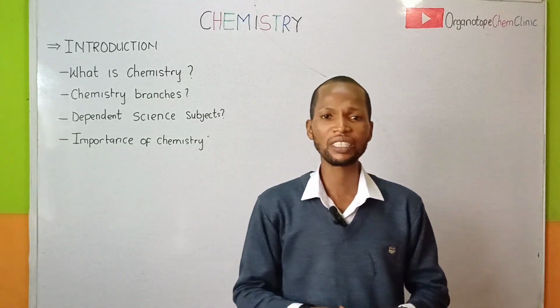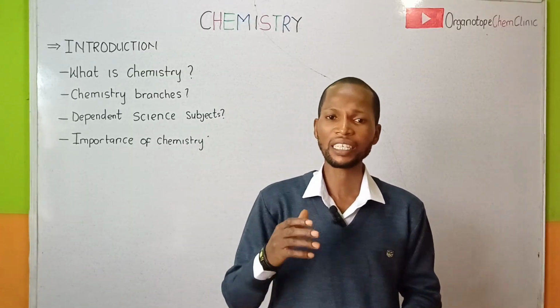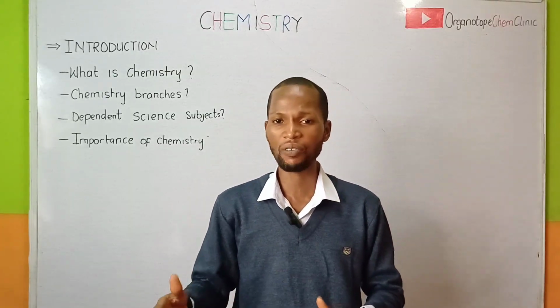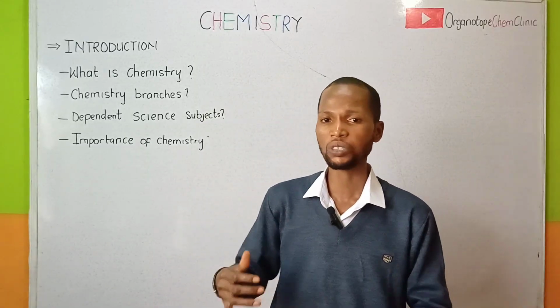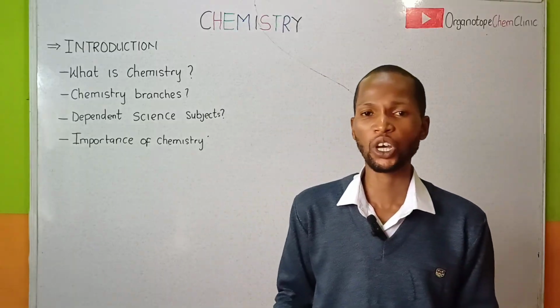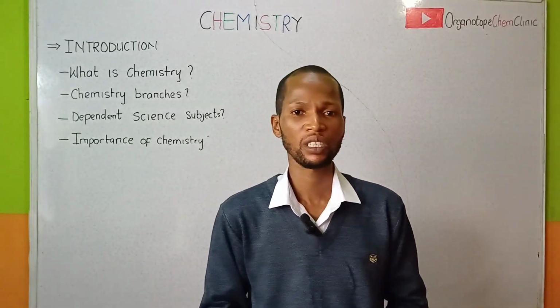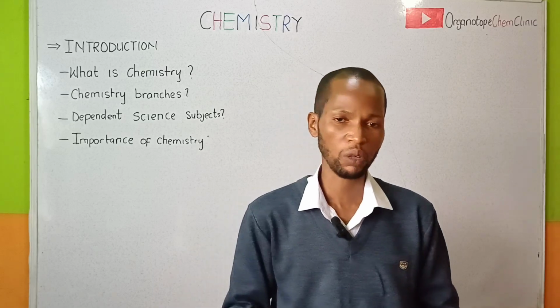So we have to study the interaction of these elements and compounds and how they undergo chemical reaction. During the chemical reaction, they tend to undergo certain transformation. During transformation, new substances are formed. So chemical reaction involves the formation of new substance.